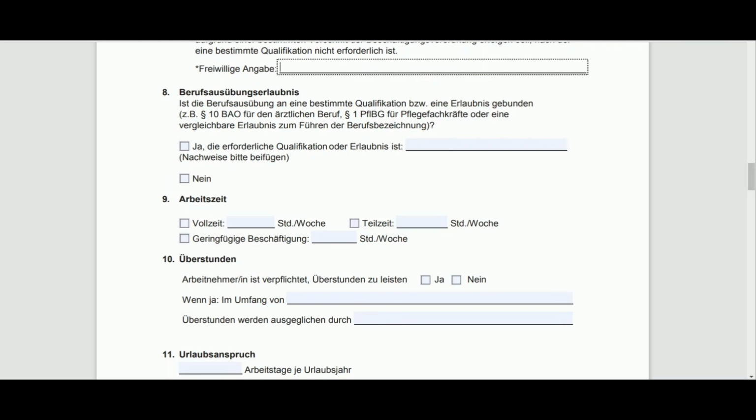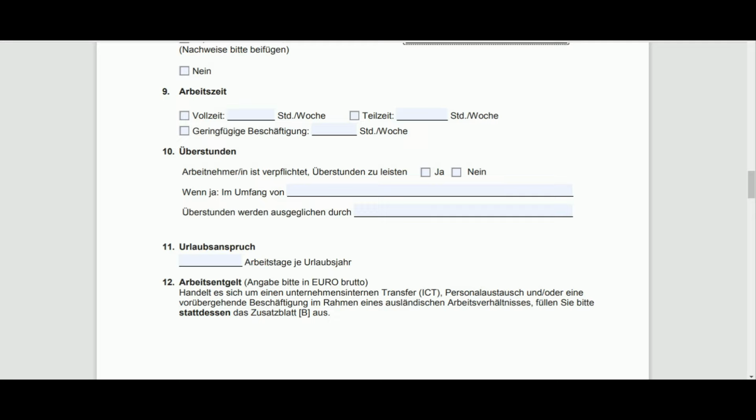So friends, as I just now explained, it talks about whether your profession is regulated or non-regulated. Accordingly, you have to mention here. And in case you are applying for a regulated profession and you have all the Erlaubnis, that is allowance or license, let's say for teachers, you have to get a license kind of thing or recognition from the CNET, then all that information has to be covered here.